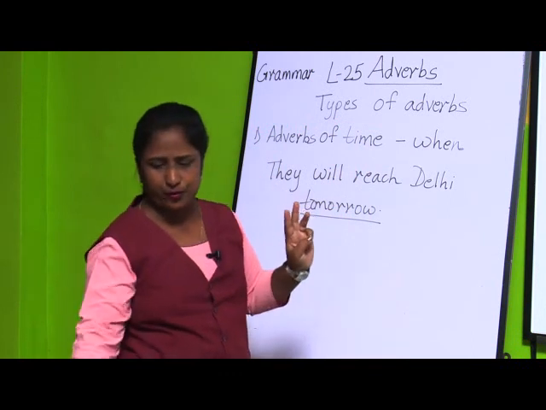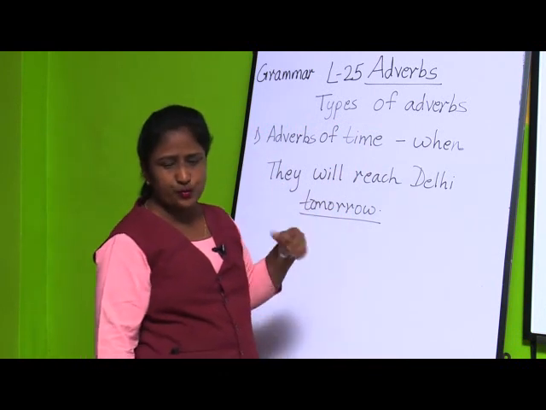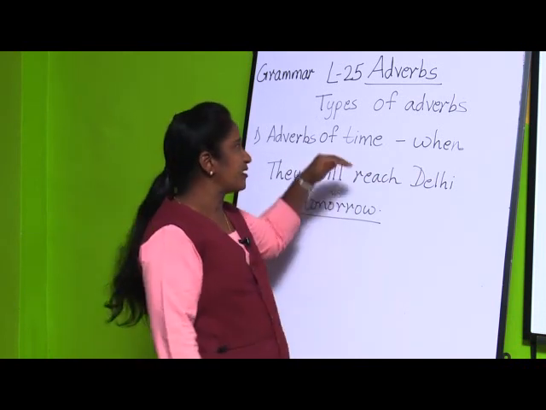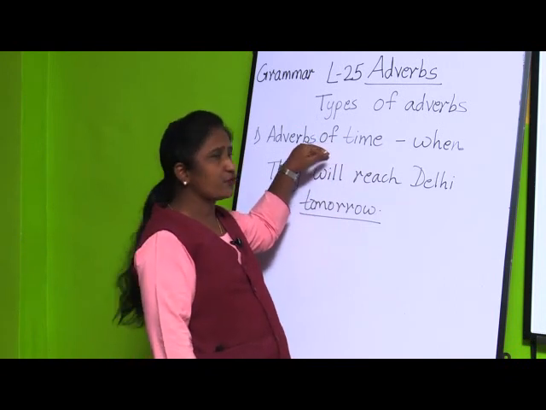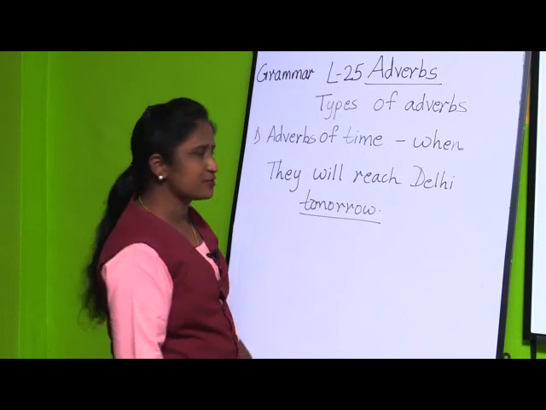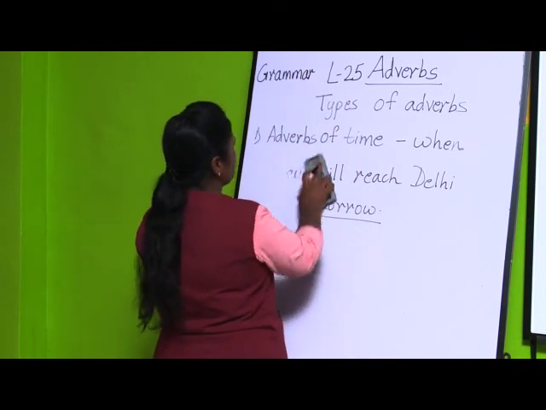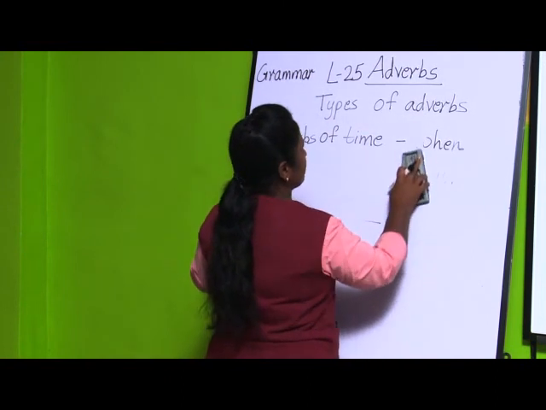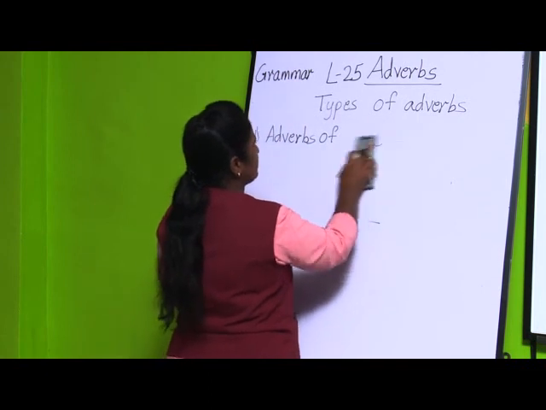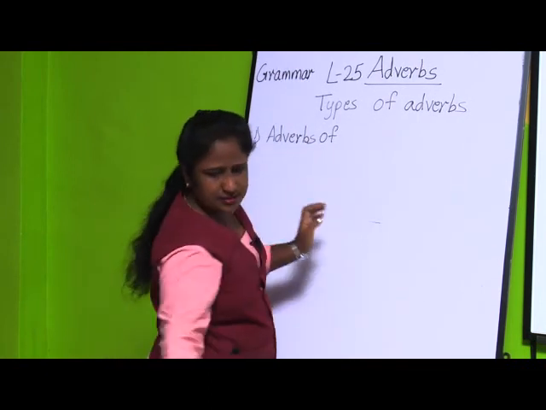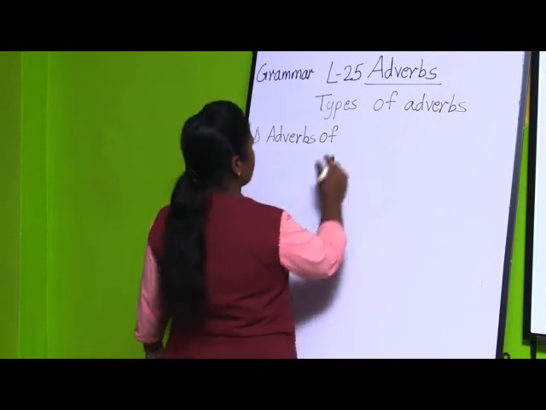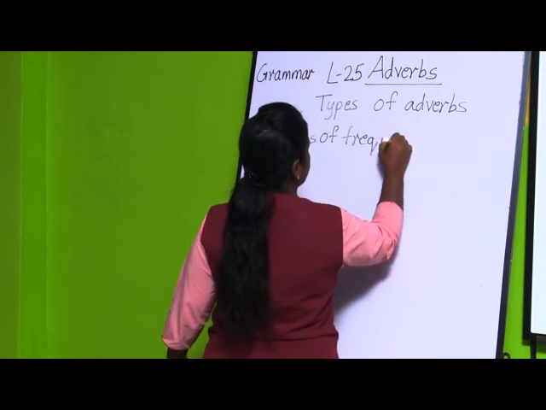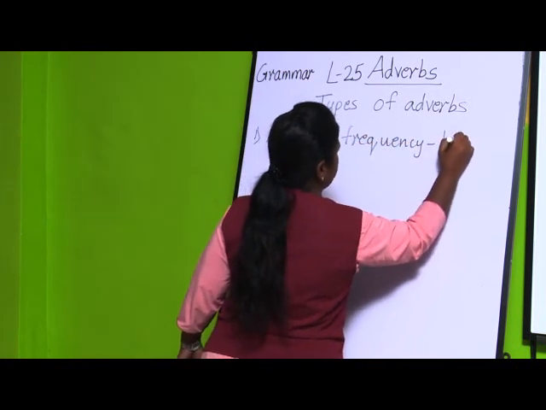So this is the third type of adverb. Adverb of time tells when, or at what time, the action is done. That will be the answer for adverbs of time. I hope you have understood this. Then next is adverbs of frequency. Here if you ask the question how often, meaning how many times, you get adverbs of frequency.